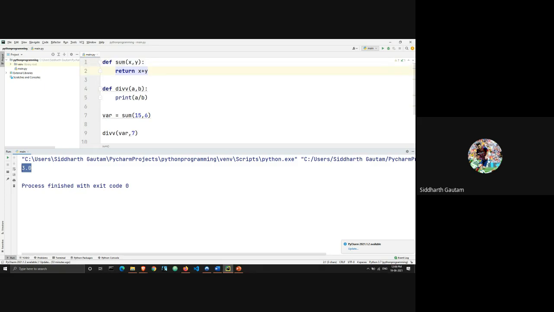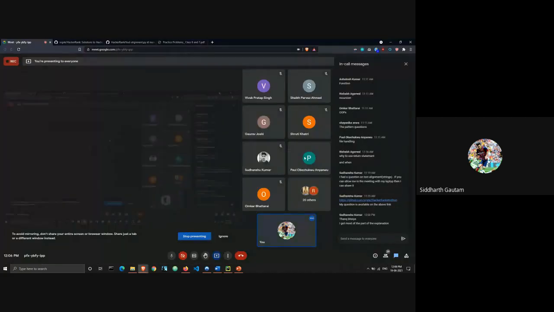So a return statement is any day better than a print statement because it has more flexibility. You can print it if you want to, you can also not print it, you can store it in a variable, you can use it to call another function. You can do everything with a return statement. Okay, so got it, Rishabh?